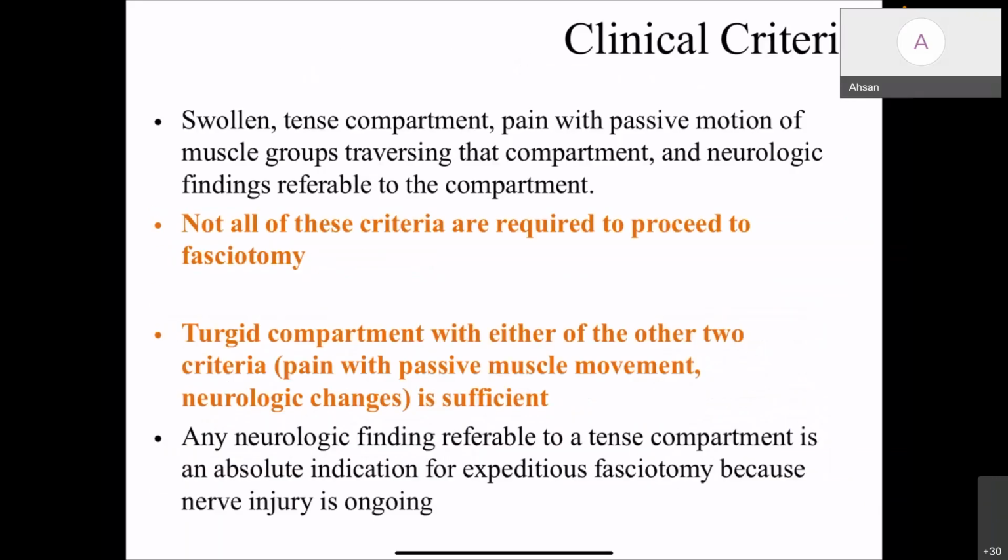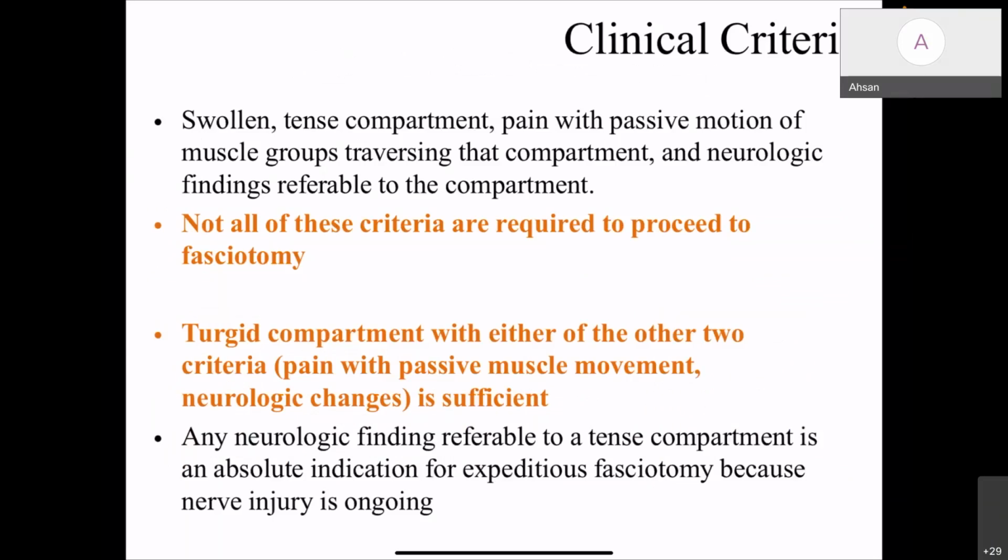The clinical criteria: a swollen, tense compartment, pain with passive motion of the muscle group traversing the compartment, and neurological findings referable to the compartment. Not all the criteria are required to proceed with fasciotomy. A turgid compartment with either of the other two criteria, pain with passive movement or neurological changes, is sufficient.